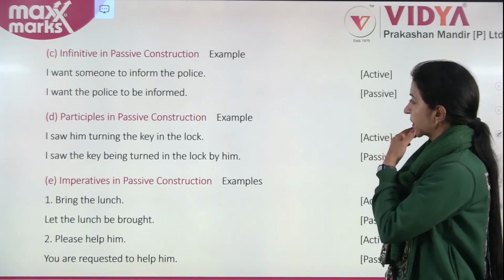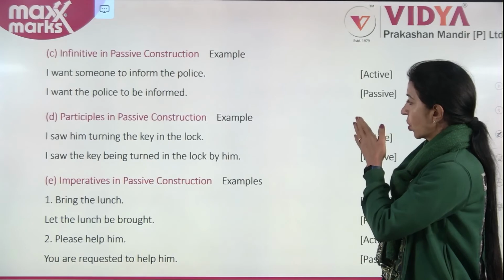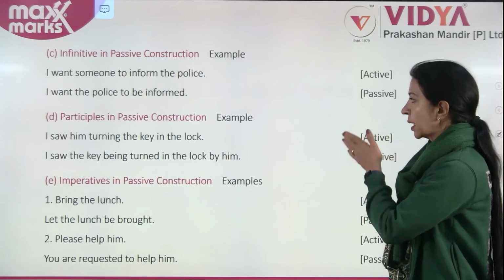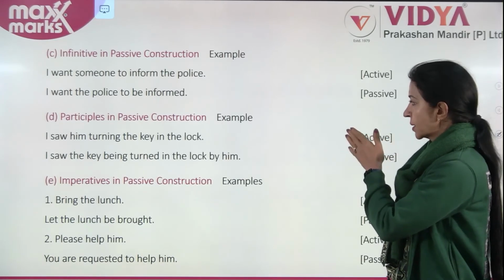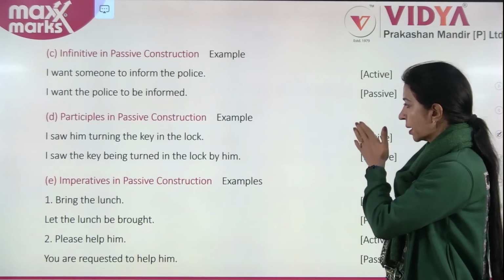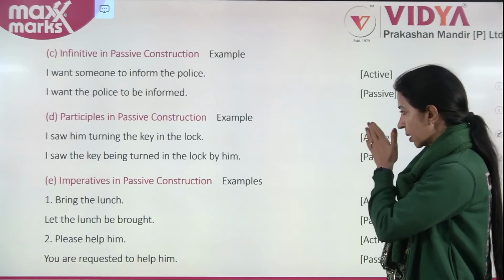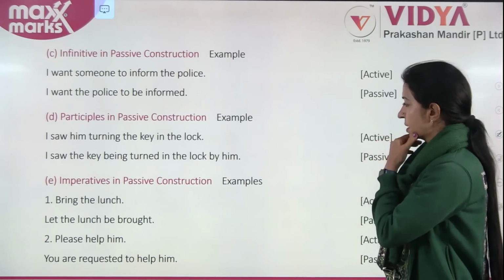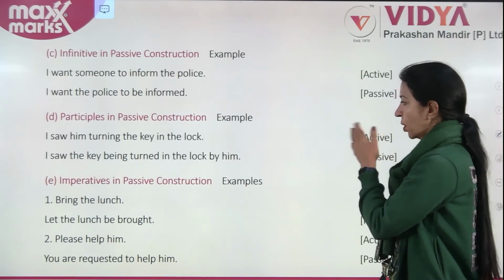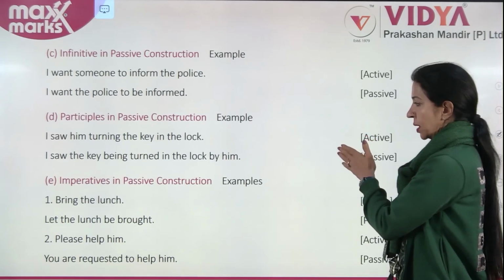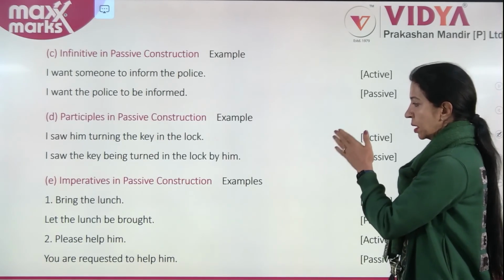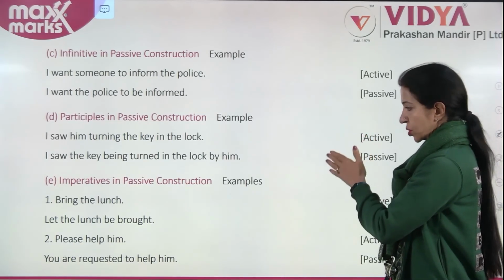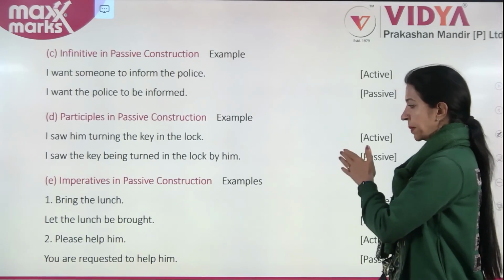Participles in passive construction. I saw him turning the key in the lock. I saw the key being turned in the lock by him. Imperatives in passive construction. Bring the lunch. Let the lunch be brought. Please help him.